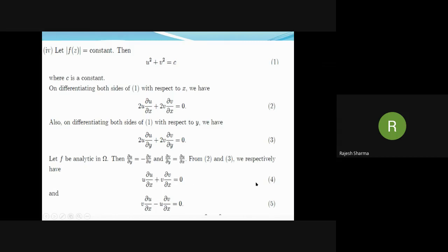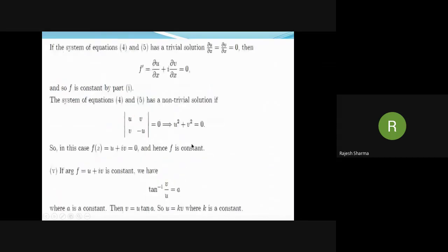Now we have this system of equations 4 and 5. If this system has only the trivial solution, that is ∂u/∂x is 0 and ∂v/∂x is 0, then since f is analytic, its derivative is ∂u/∂x + i ∂v/∂x, equal to 0. So by part 1, f is constant.